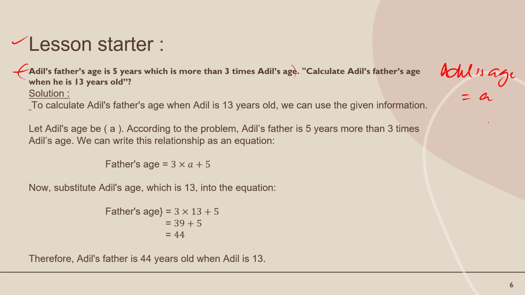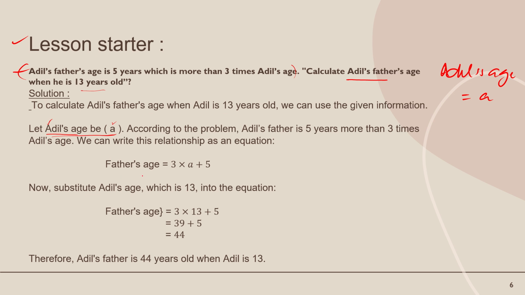In the previous lesson I told you that when the words more than are used in a question, it means that we add something to a number. What we have to find in this question is the father's age when Adil is 13 years old. Suppose that Adil's age is A, represented by the first letter of his name.